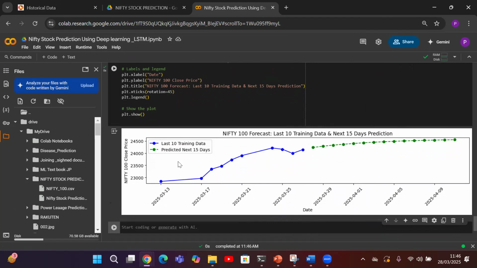So we predicted the stock price for the next 15 days using LSTM. We learned the pattern from the model and we predicted the future stock price. AI-based forecasting can help investors make better decisions in the stock market.